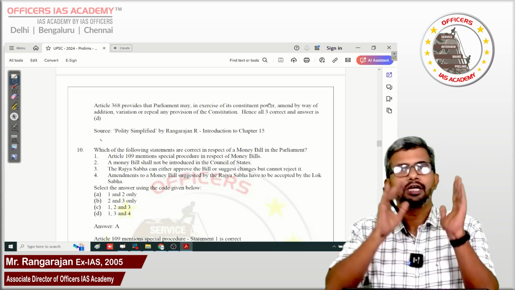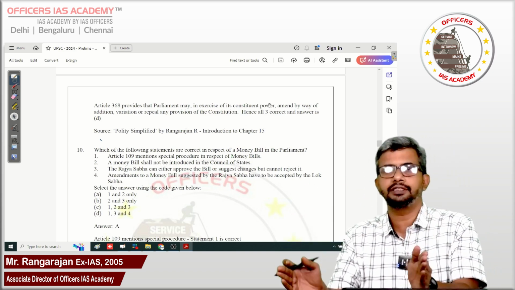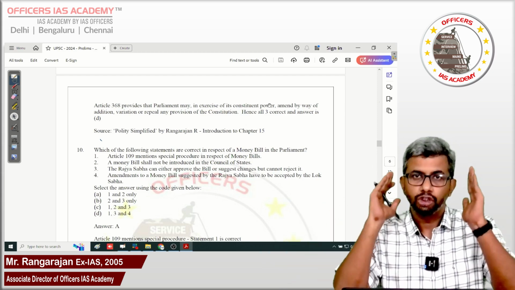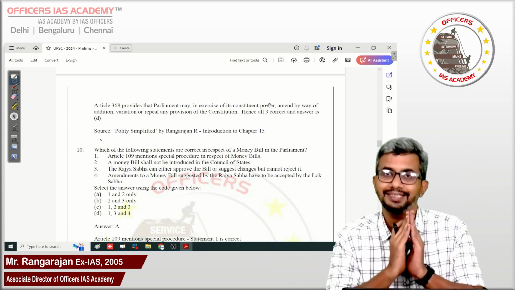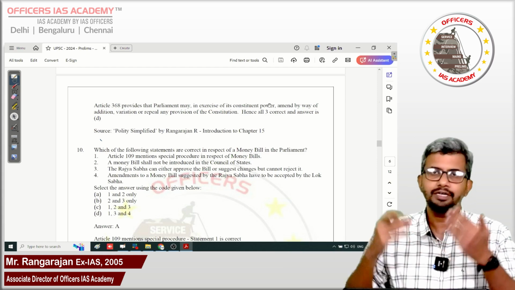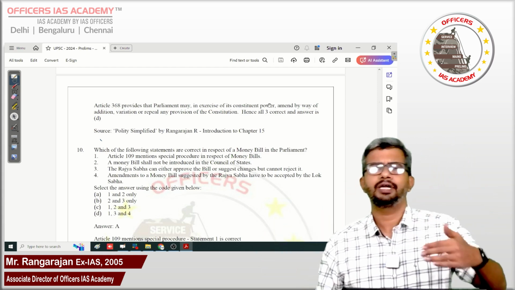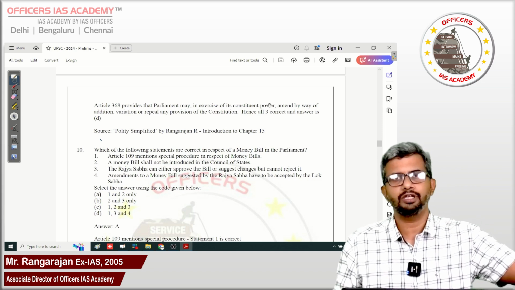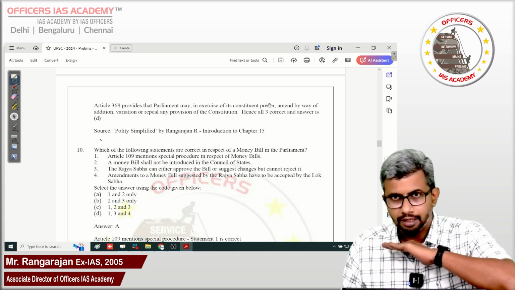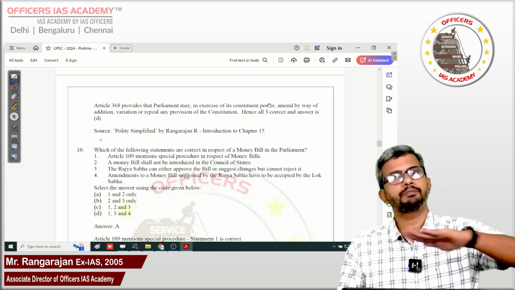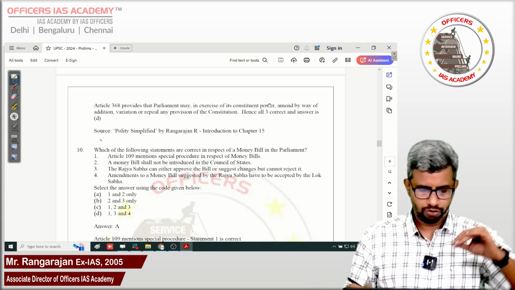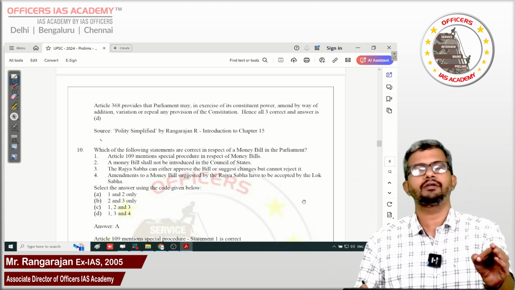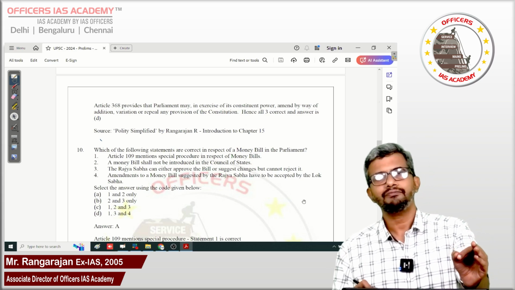Approval means the bill is put to vote and passed in the Rajya Sabha. That does not happen for a money bill in the Rajya Sabha. So the third statement, in my opinion, is incorrect. And fourth statement is obviously incorrect, right? Amendments which are recommended by the Rajya Sabha may or may not be accepted by the Lok Sabha. It is not compulsory. Have to be accepted by Lok Sabha is again incorrect. So the answer, in my strong view, in our academy's view, is again 1 and 2.